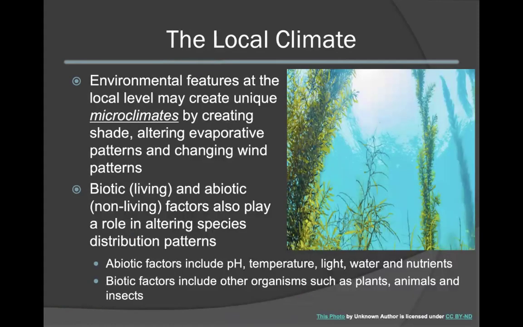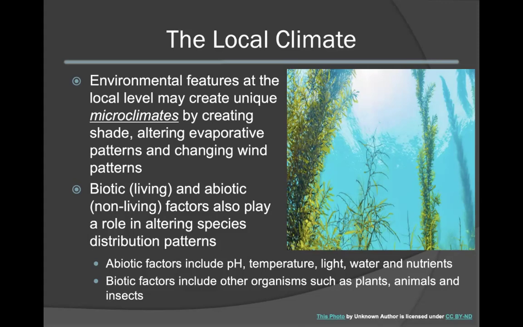Now that we've discussed global climates as well as regional climates, we will now focus on local climates. Environmental features that occur at the local level can create unique microclimates. This is due to patterns of shade, alterations in evaporative cooling patterns, as well as changing wind patterns.